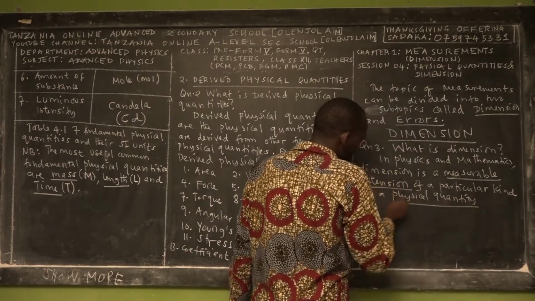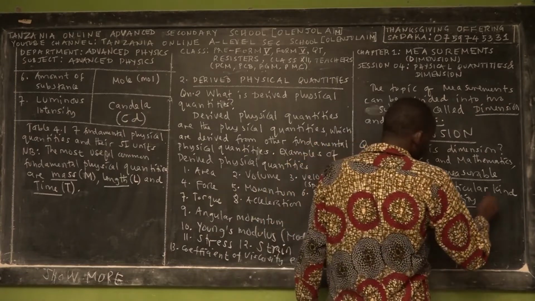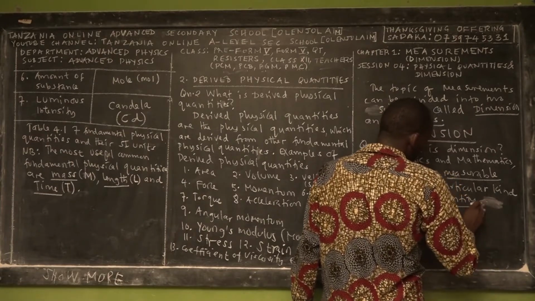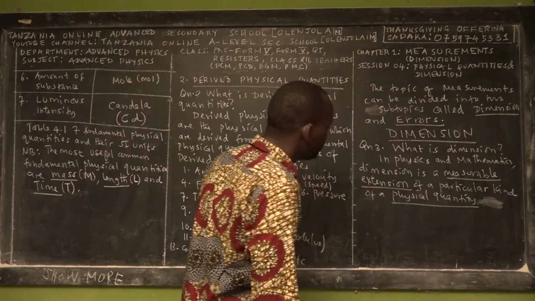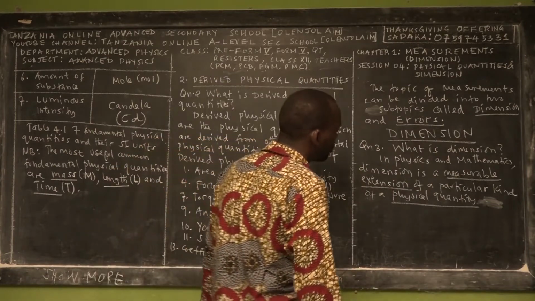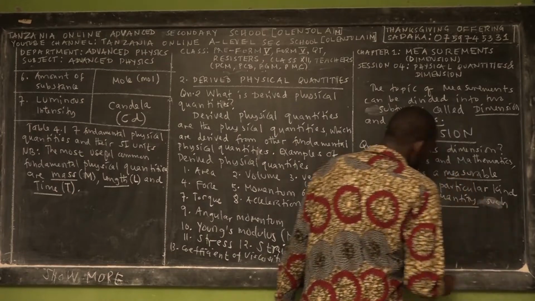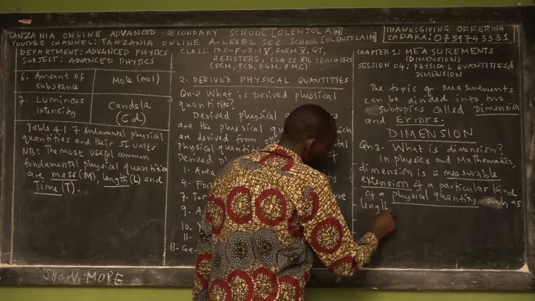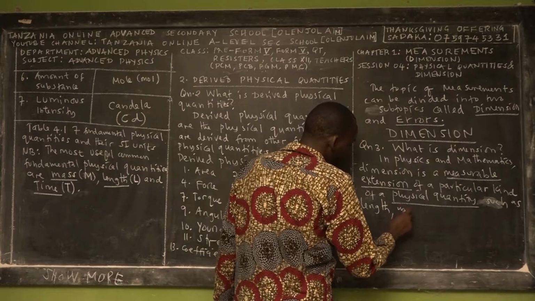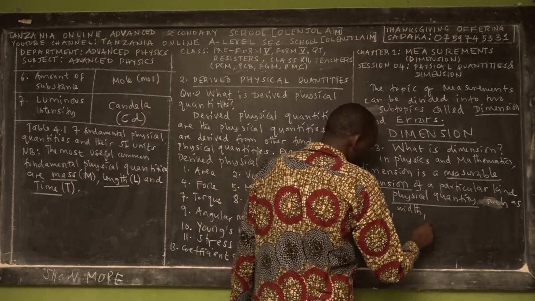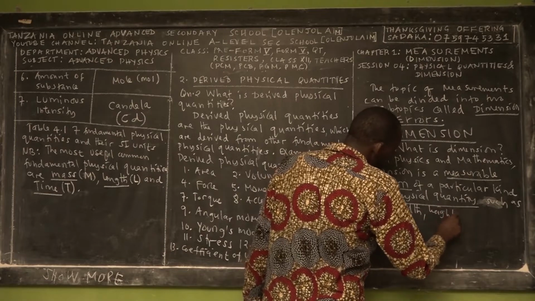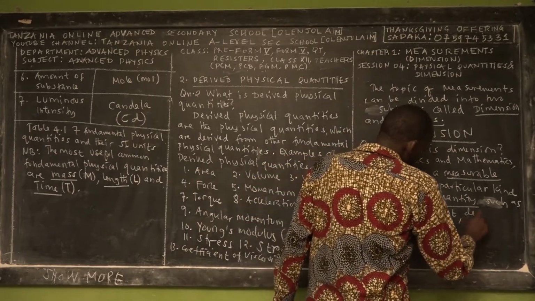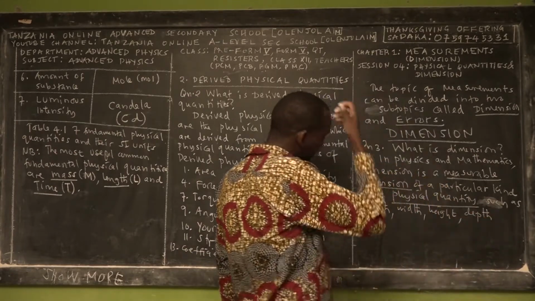For example, I say that dimension is a measurable extension of a particular kind of physical quantity, such as length of an object, and then we have weight, maybe height, we have depth. So these are the same physical quantities.